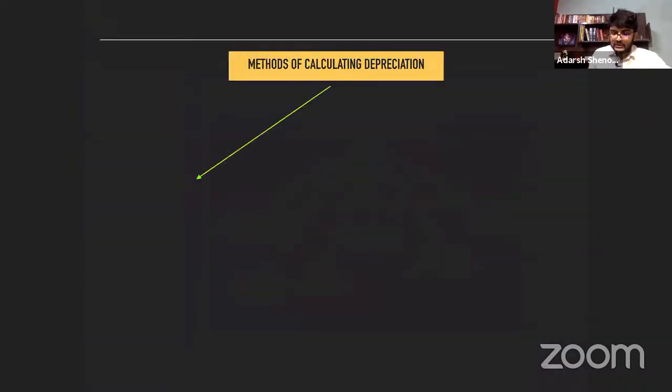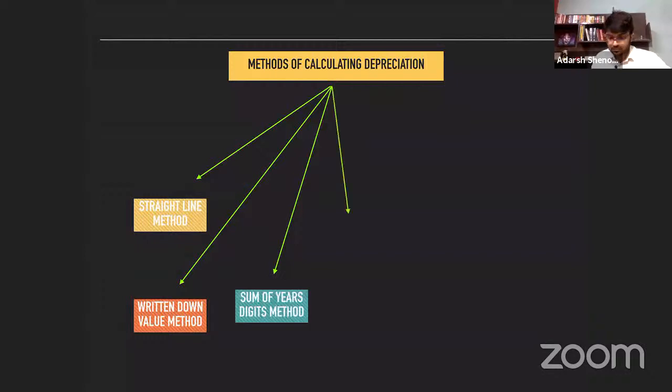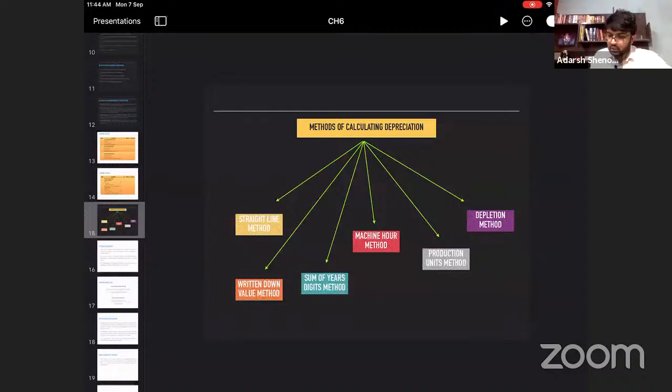So the methods we study are straight line method, written down value method, sum of years digits method, machine hour method, production unit method, and depletion method. These three methods are very similar.